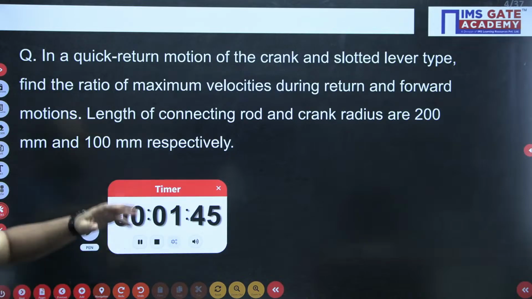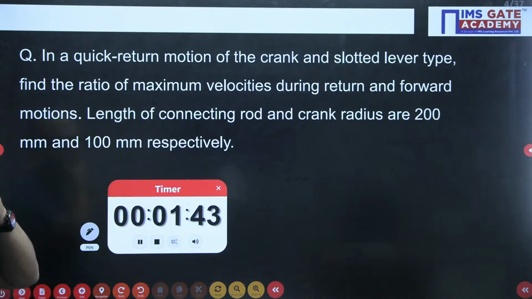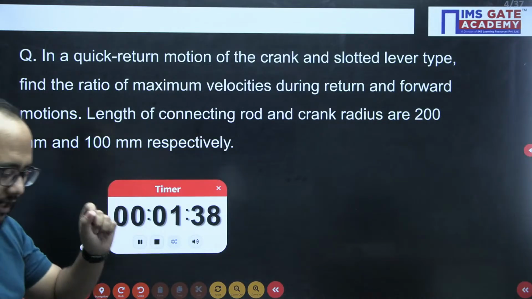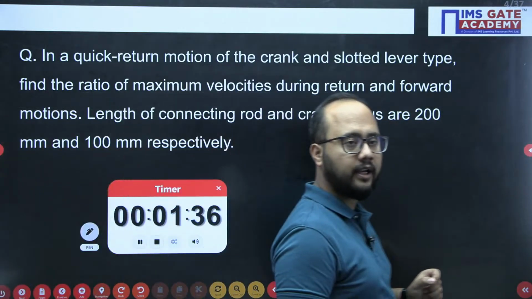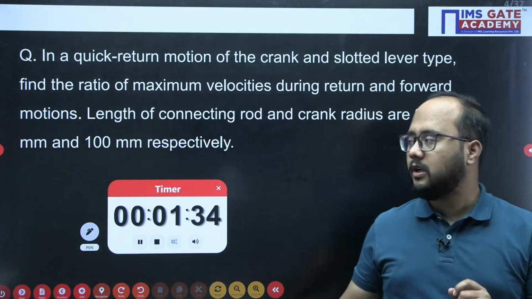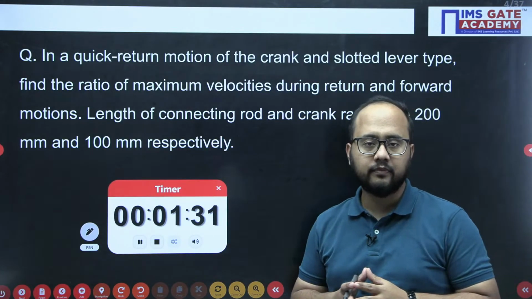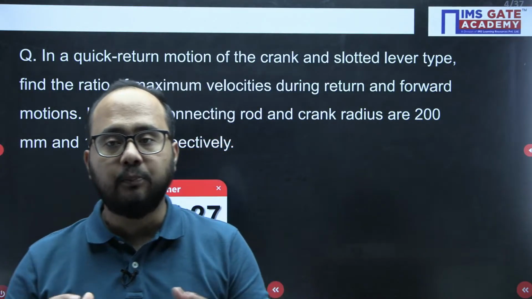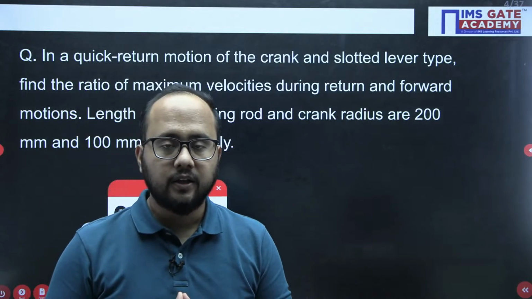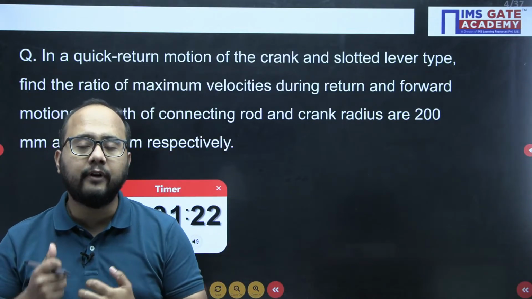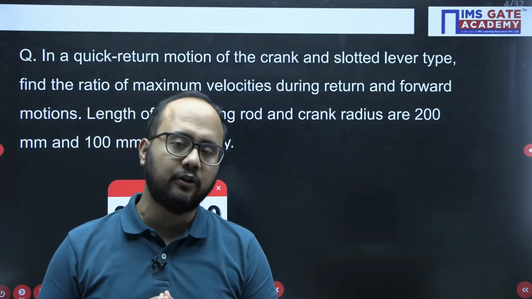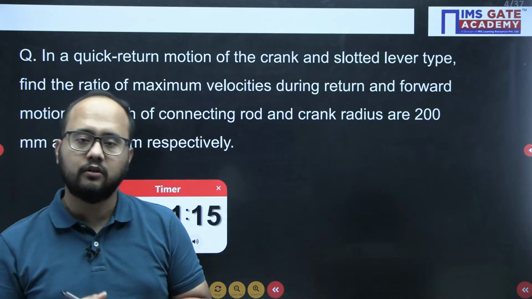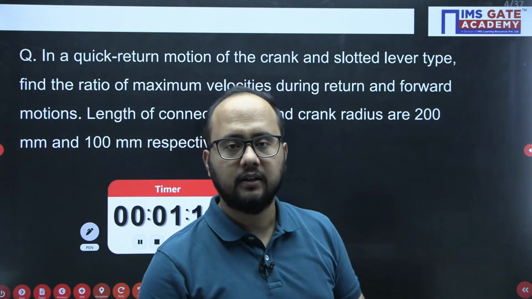So this question is from simple mechanism, right? And they're asking the ratio of maximum velocity during return and forward motion. There is a direct formula through which we can calculate this ratio. See, in the examination, formulas and the relations are very important. So please try to revise your subject through the formula sheets that you have created, because in the last, the formulas and the relations are required to solve any given numerical.